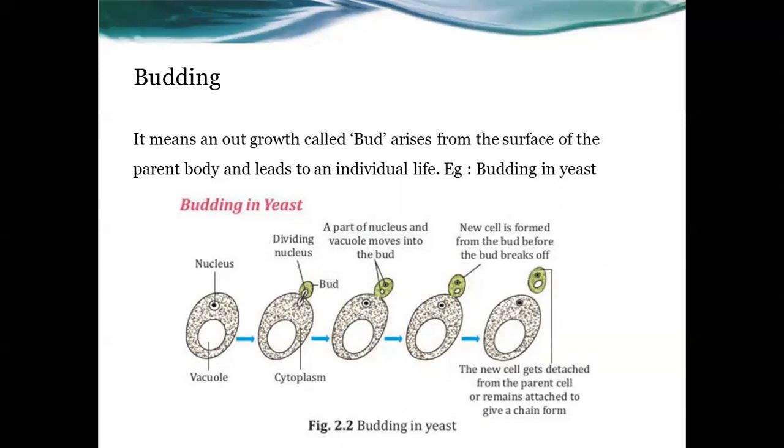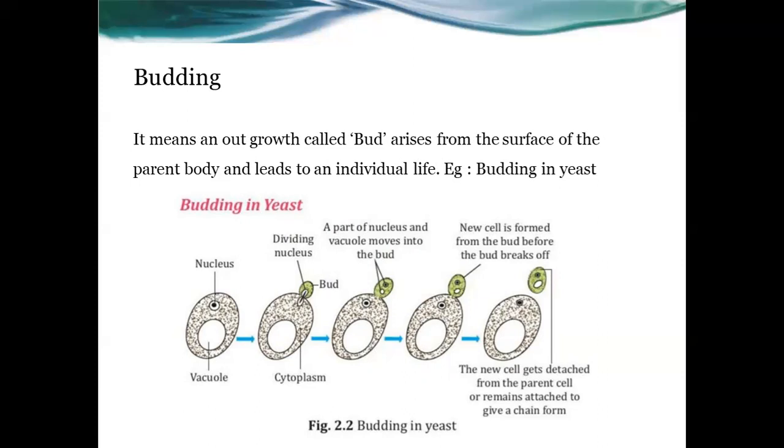Look at the figure. Budding in yeast is shown there. Budding in yeast means the nucleus and vacuole are forming in the parent body, and this nucleus starts to divide. That means the bud is already formed on the outer surface of the parent body, and a part of the nucleus and vacuole moves into the bud, and the new cell is formed there. Before the bud breaks off, the new cell contains a nucleus and vacuoles. And finally it is detached from the parent cell, and two daughter yeasts are formed there.